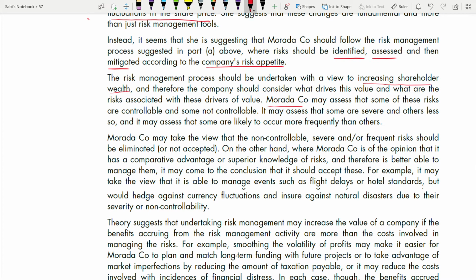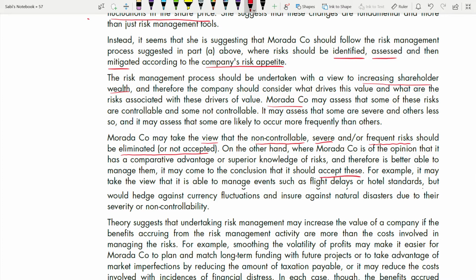Morada may take the view that the non-controllable may take the view. What view are they taking? That non-controllable, severe, or frequent risk should be eliminated. So they're saying something which you cannot control, something which is very severe and something which is very frequent should be eliminated or not accepted. On the other hand, where Morada is of the opinion that it has a comparative advantage of superior knowledge of risk and therefore is better able to manage them, it may come to the conclusion that it should accept them if they can manage it well.